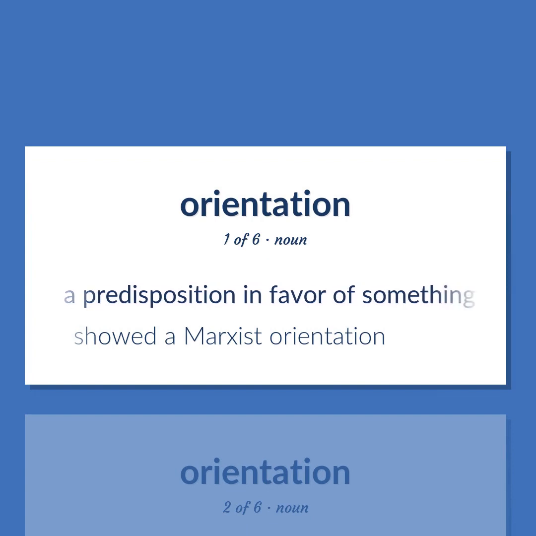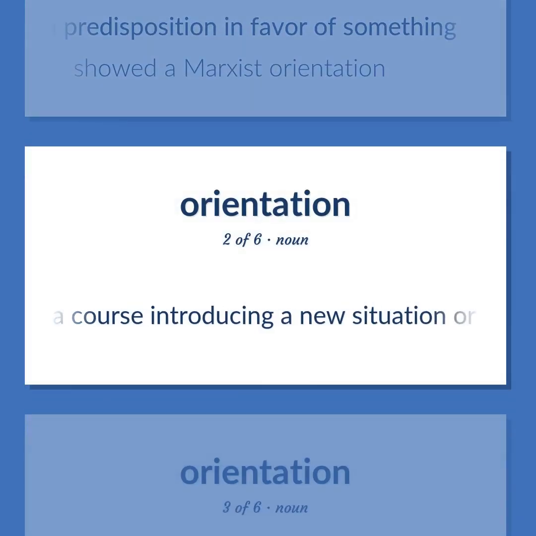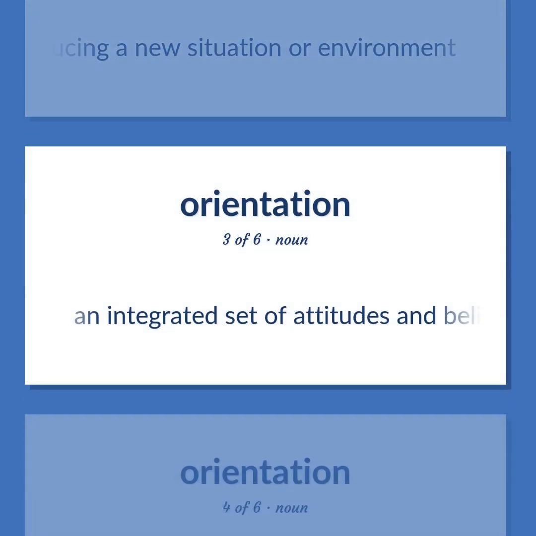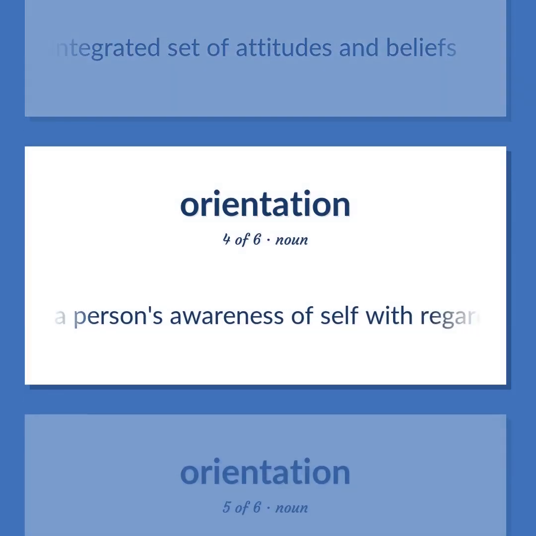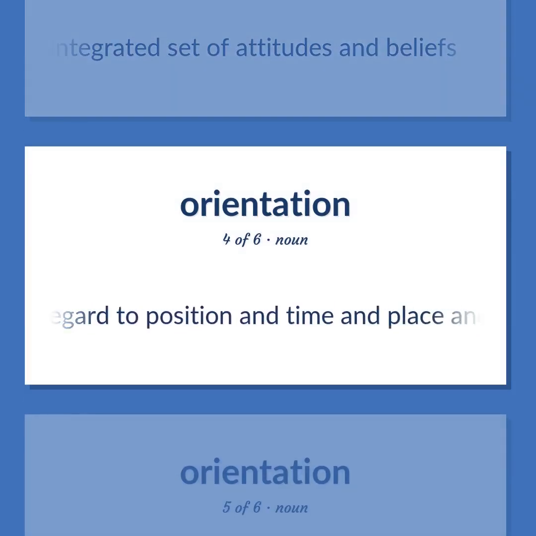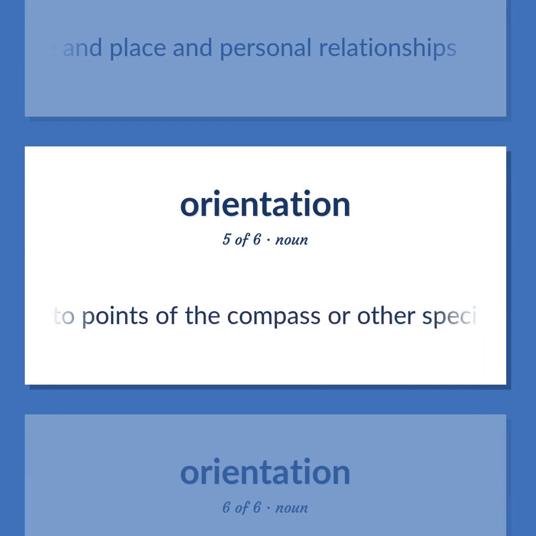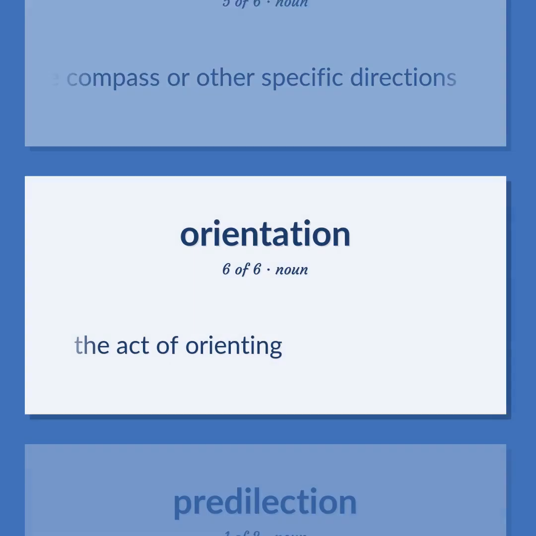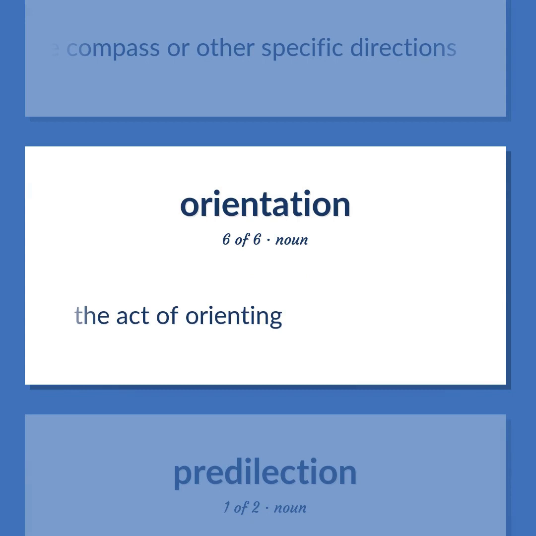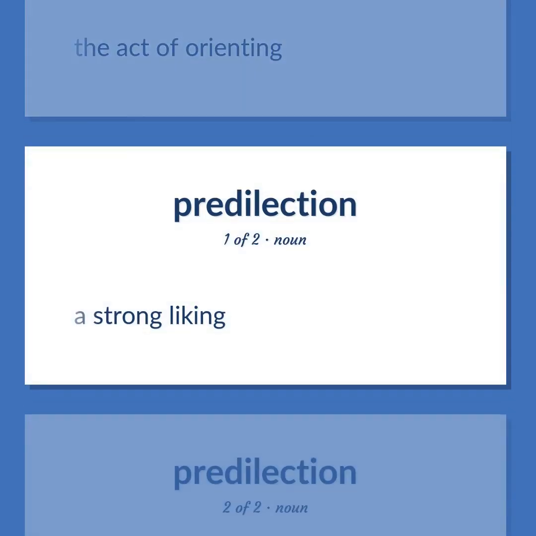A predisposition in favor of something. Showed a Marxist orientation. A course introducing a new situation or environment. An integrated set of attitudes and beliefs. A person's awareness of self with regard to position and time and place and personal relationships. Position or alignment relative to points of the compass or other specific directions. The act of orienting. A strong liking.